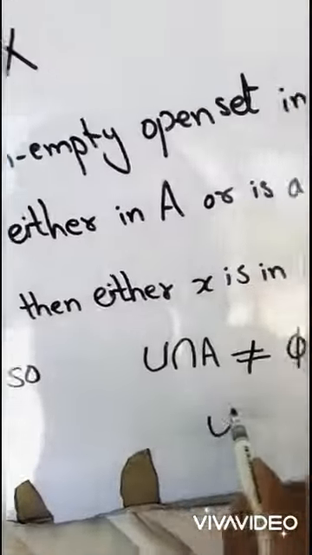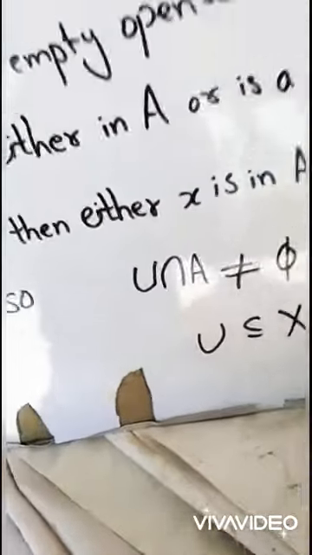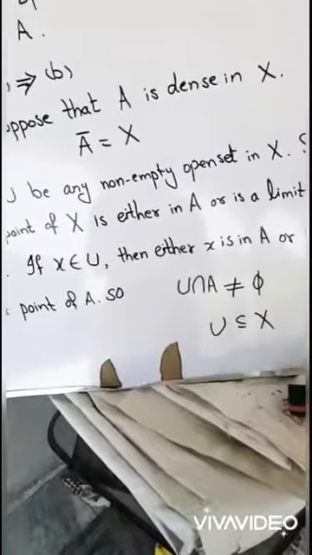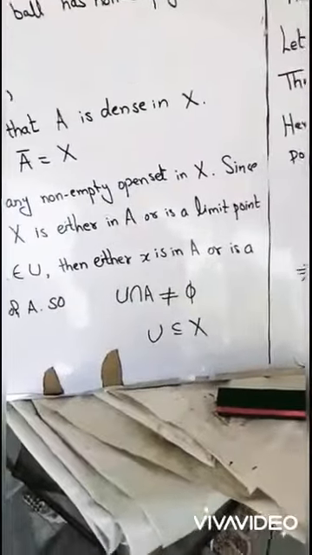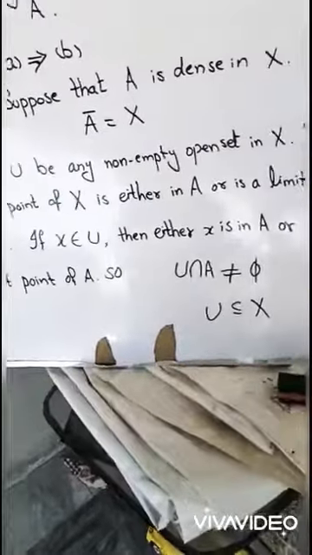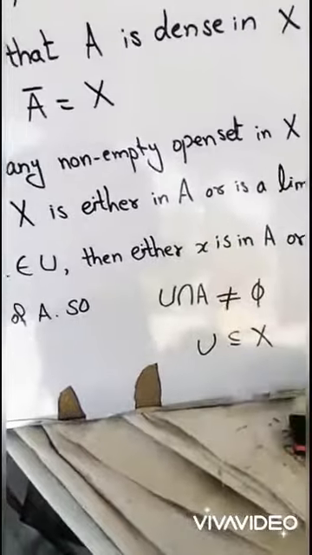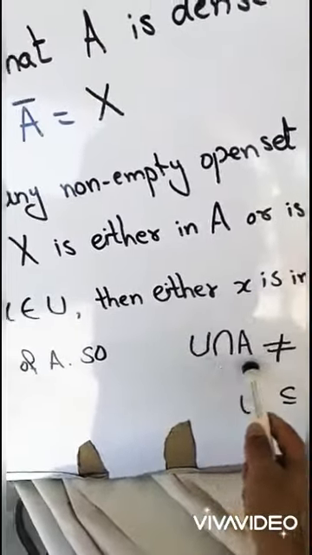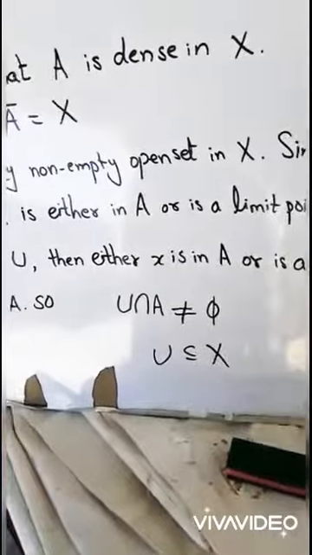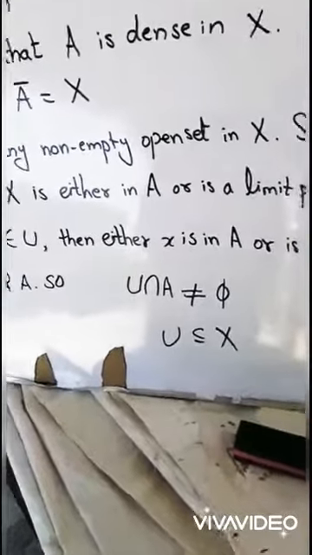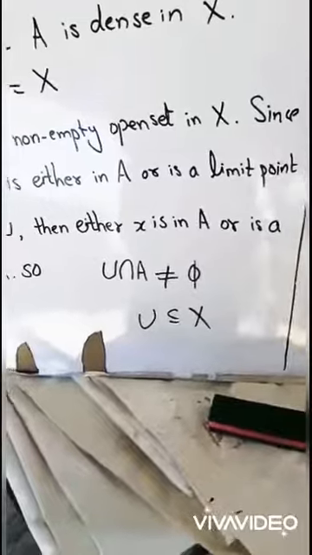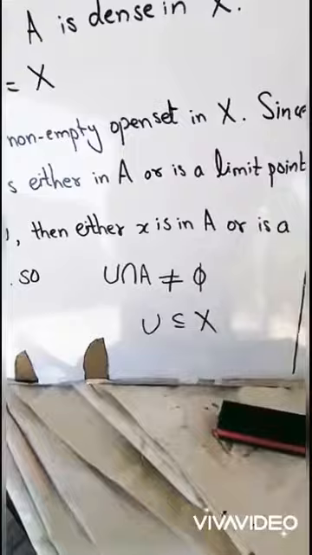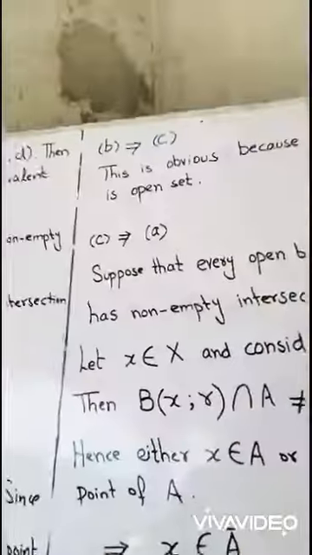U is a subset of X, so every point of U is actually a point of X, and we know for x that either x is in A or a limit point of A. So if x is in A or is a limit point of A, it must have a non-empty intersection with A. Why? Because if x is in A, then of course its intersection is non-empty, but if it is a limit point, then by definition it has non-empty intersection with A.